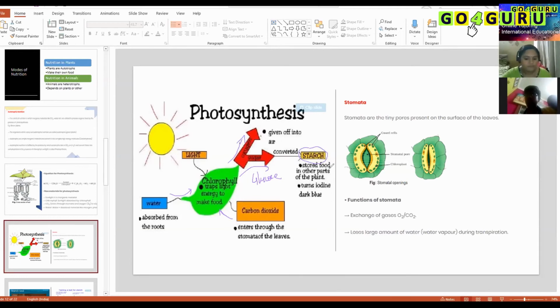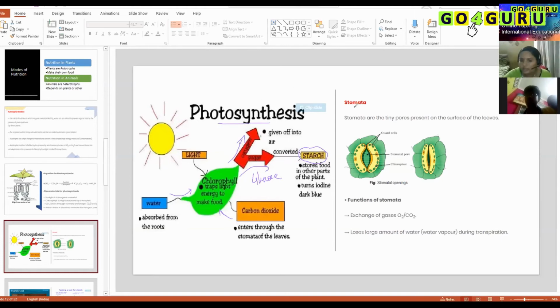Where do you find starch stored? For example, potato. Potato is rich in starch. Potato is actually a root, right? Yes, ma'am. It's a modified structure. It stores starch inside. Am I clear? Yes, ma'am. So this is the whole process of photosynthesis.